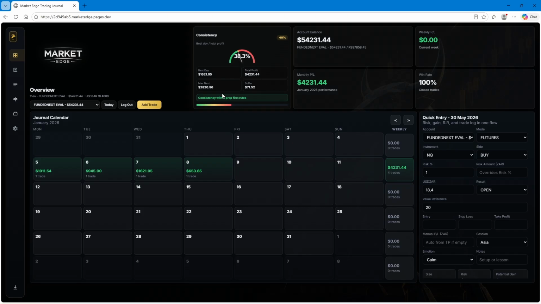So you can see here, the only reason I had to trade for 4 days is look at this here. I had to trade for 4 days because it's inconsistent. $1,600, $900, $1,000. So it's inconsistent, and I had to trade more. I had to trade $500 more in order to pass. If I only left with $1,000 this day, then it would have been fine. I would have passed. But the calculator actually shows you that you are over, and you still need to make another $500.